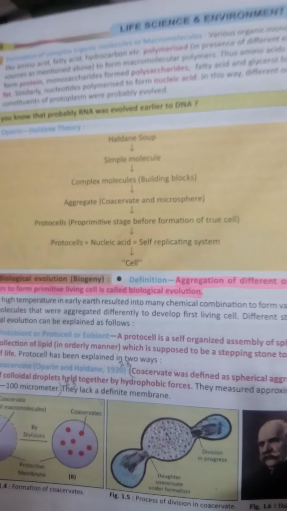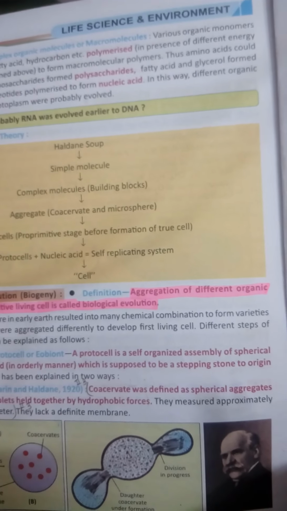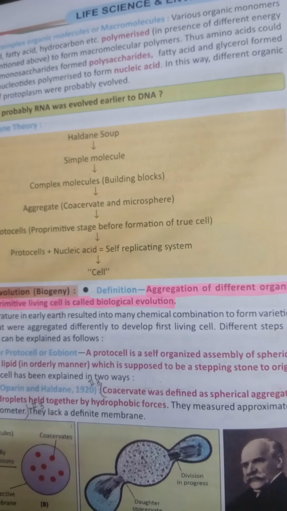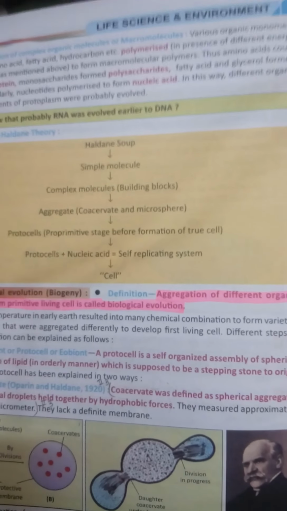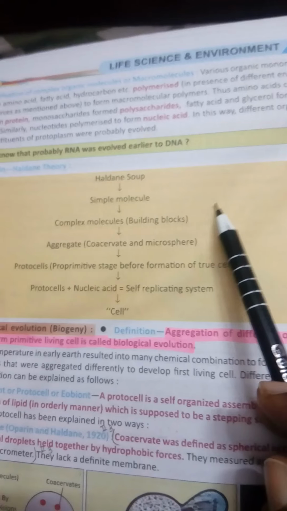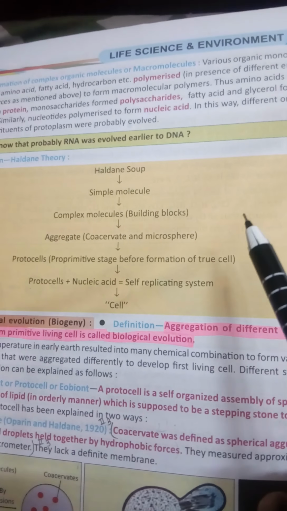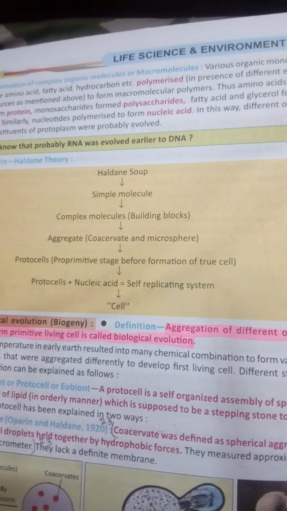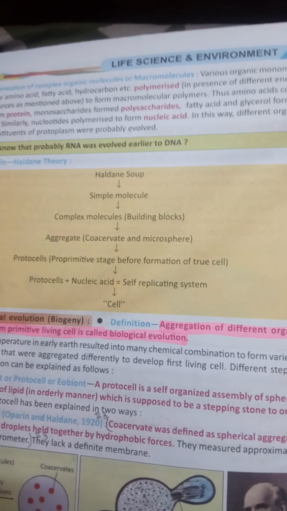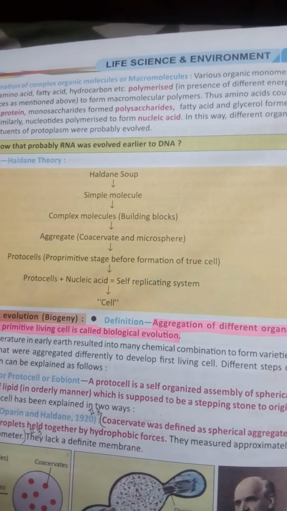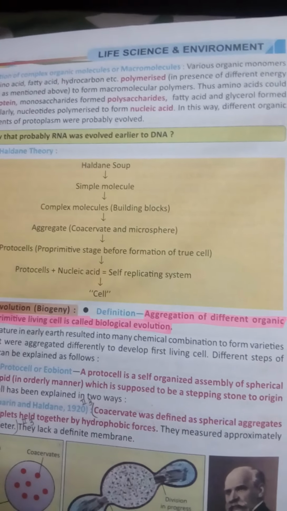So students, if you have seen my previous video, I have explained how the universe was formed and which theory was accepted. I have explained what the Haldane soup is, and how the Oparin and Haldane theory was accepted. Apart from this, I have told you what is protobiont, ebiont, all the definitions of this book. It is given in my previous video. Go through it. If you have any doubt, do ask me.